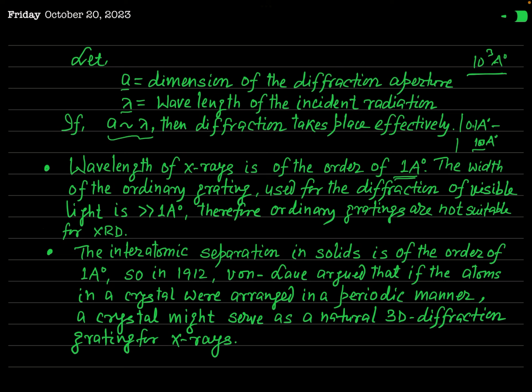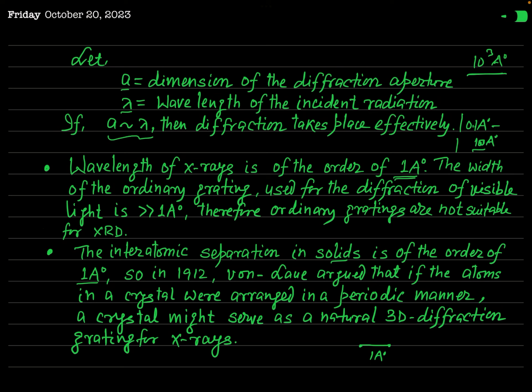But as you have studied crystallography earlier, you have seen that the interatomic separation in solids or in crystals is of the order of 1 angstrom. It means the two atoms of a solid or a crystal are normally separated by a distance which is of the order of 1 angstrom. This is order, not exact value. This may be 2 times of 1 angstrom, 3 times of 1 angstrom, 1.5 times of 1 angstrom. This is the order.